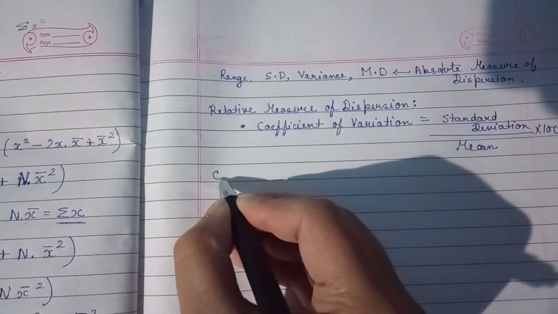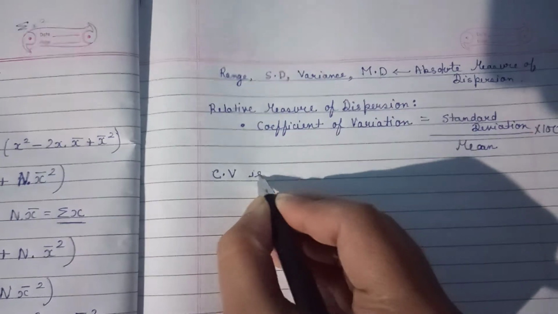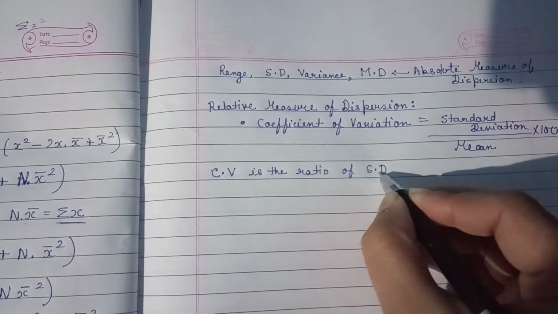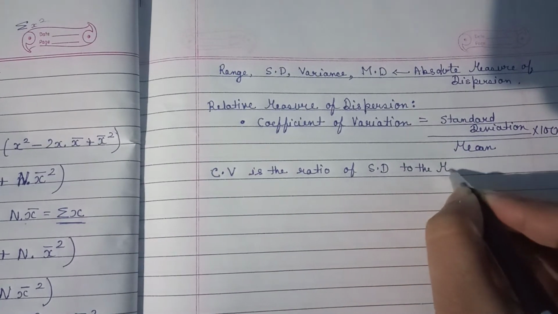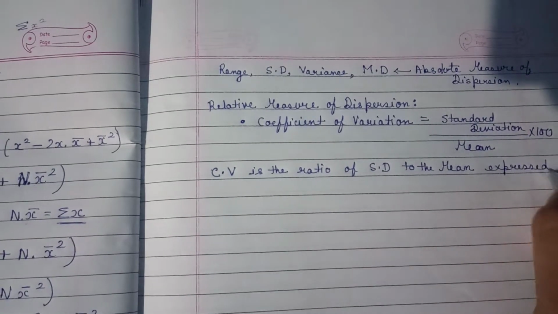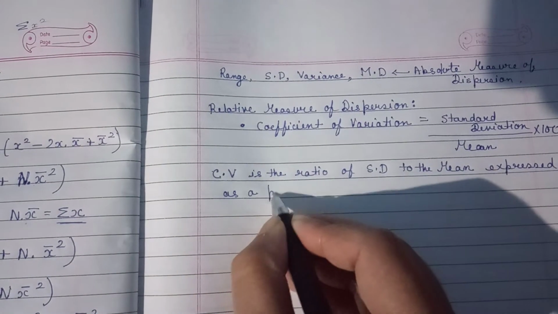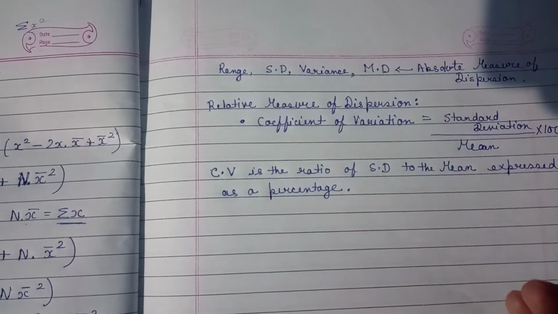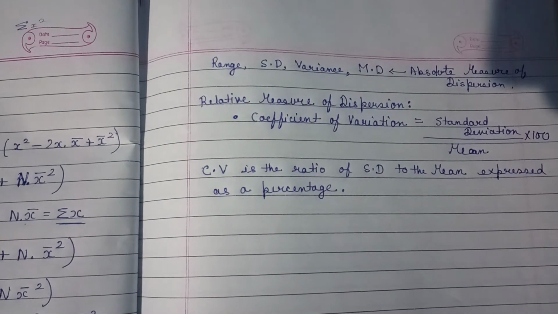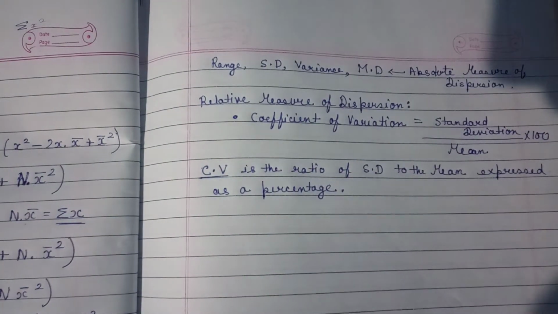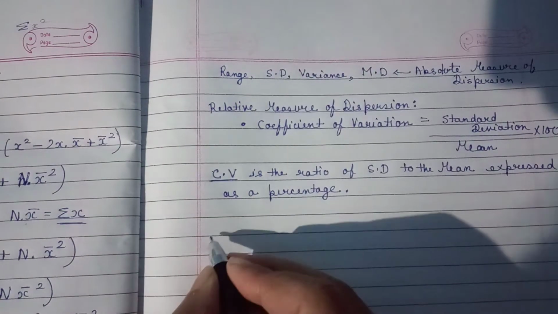So we can also write that the coefficient of variation is the ratio of standard deviation to the mean, expressed as a percentage, because if we are multiplying anything by 100, it means we are going to find out a percentage. According to Karl Pearson also, the coefficient of variation is the percentage variation in the mean. With the help of the coefficient of variation you can find out the percentage measure of the variation in the mean.